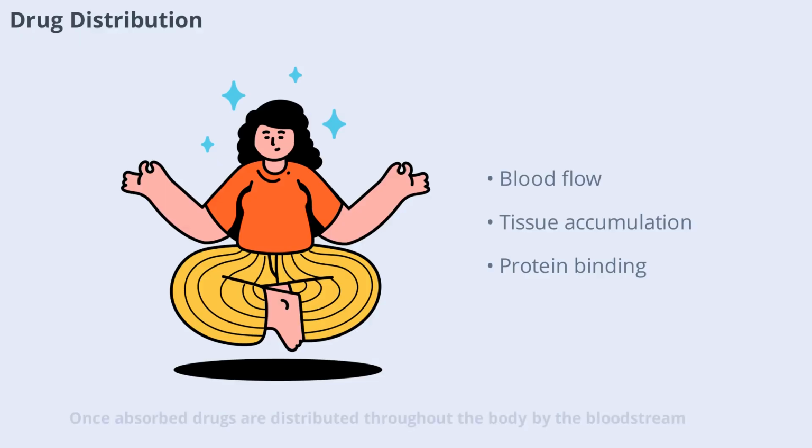Once absorbed, drugs are distributed throughout the body by the bloodstream. Distribution depends on factors like blood flow, the drug's ability to cross cell membranes, and how much binds to proteins in the blood. Some drugs accumulate in certain tissues, which can affect both their effectiveness and their side effects. Understanding distribution helps in predicting where a drug will act and how long it will stay in the body.